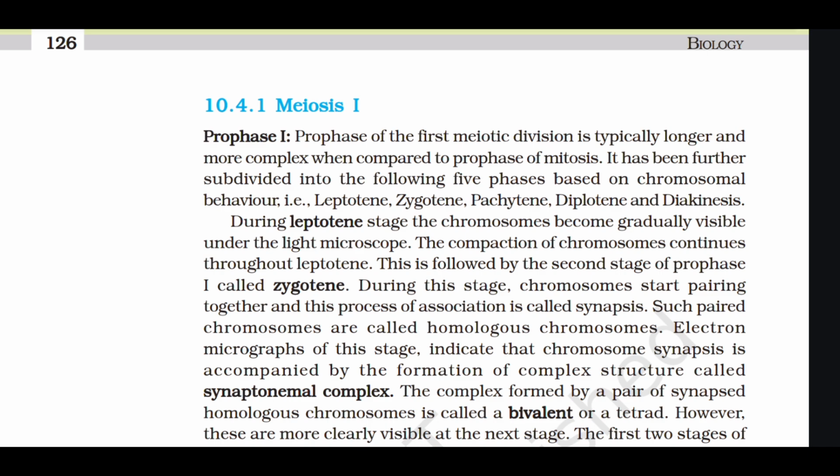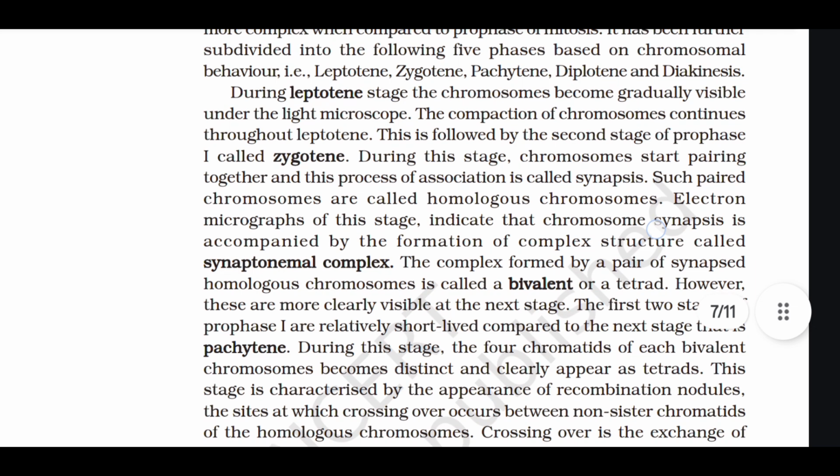This is followed by the second stage of prophase 1 called zygotene. During this stage, chromosomes start pairing together, and this process of association is called synapsis. Such paired chromosomes are called homologous chromosomes. Electron micrograph of this stage indicates that chromosome synapsis is accompanied by the formation of a complex structure called synaptonemal complex. The complex formed by a pair of synapsed homologous chromosomes is called a bivalent or a tetrad. However, these are more clearly visible at the next stage.